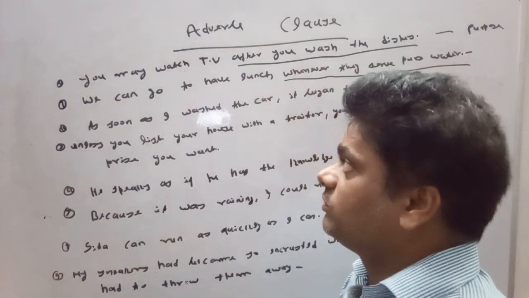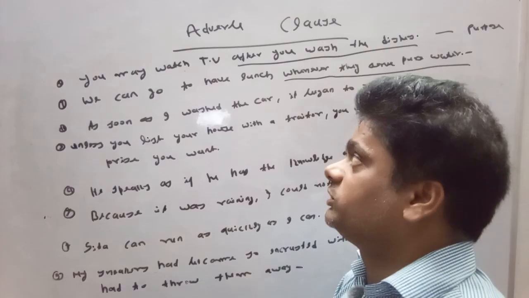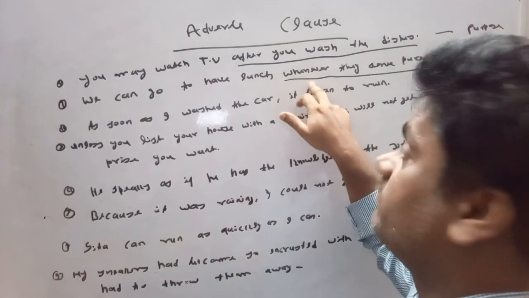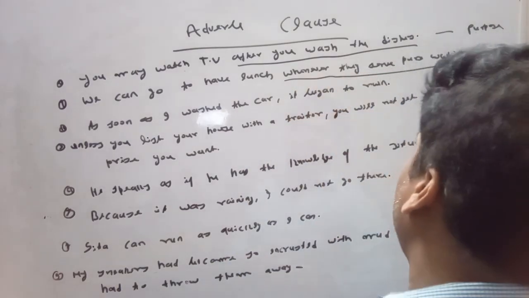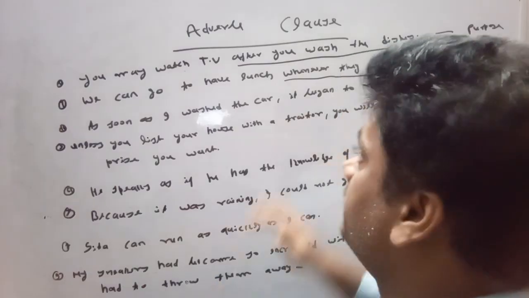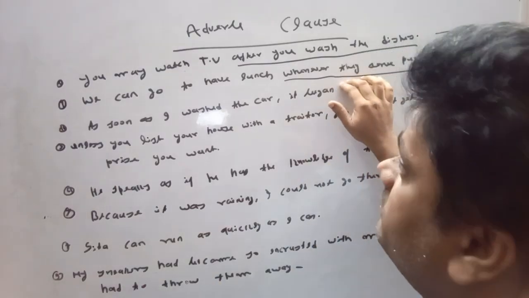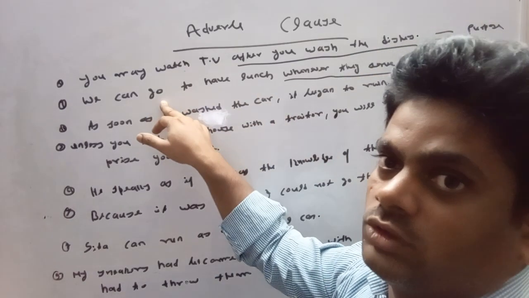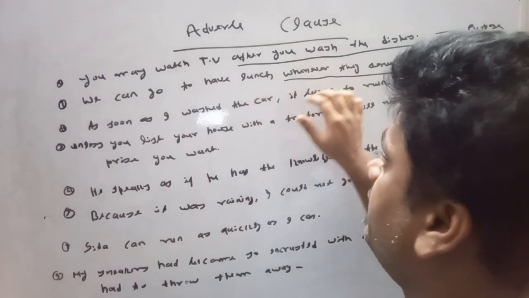We can go to have lunch whenever they serve pure water. It means this adverb clause is modifying the verb go. So, we can say that it is an adverb clause.